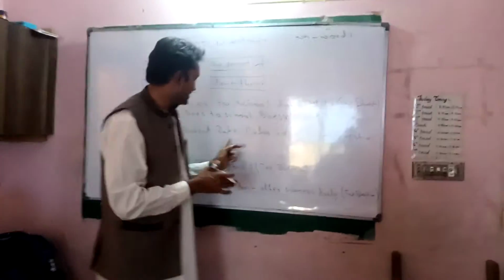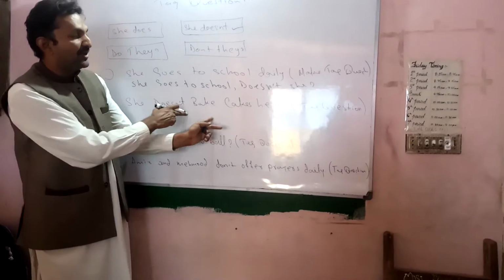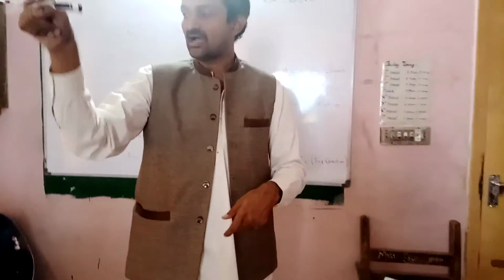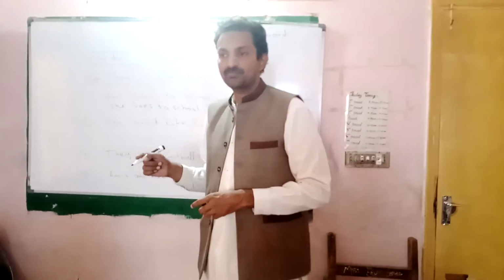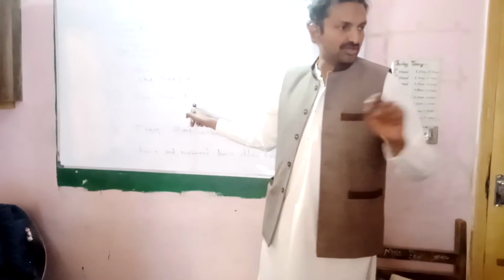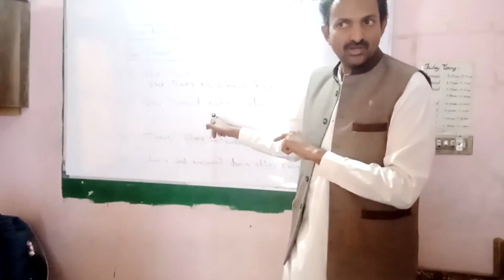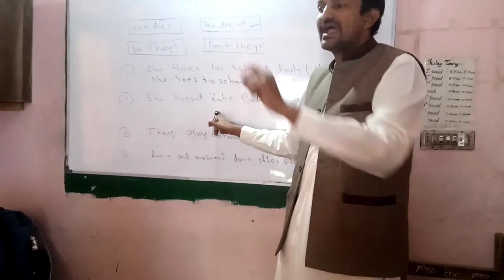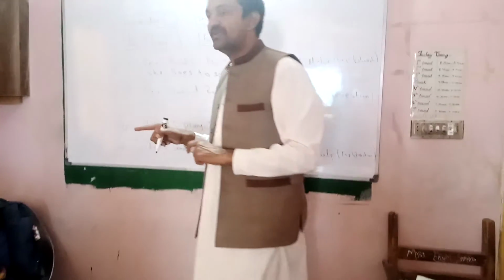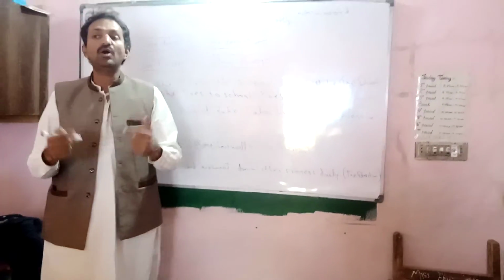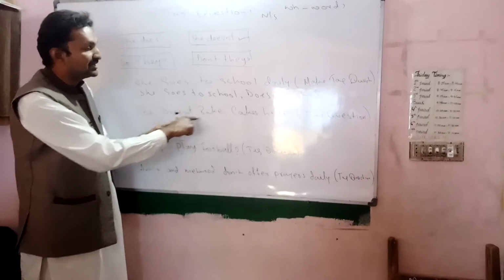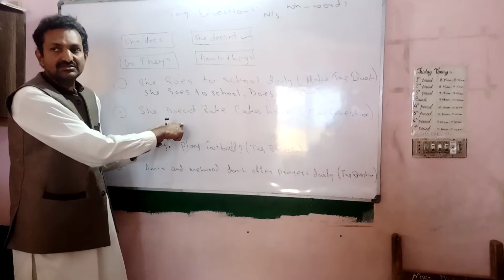The next sentence is: she doesn't bake cake here. Is this an affirmative sentence or a negative one? Negative. This is a negative statement, not a question. How will I make this a tag question? She doesn't bake cake here, does she?